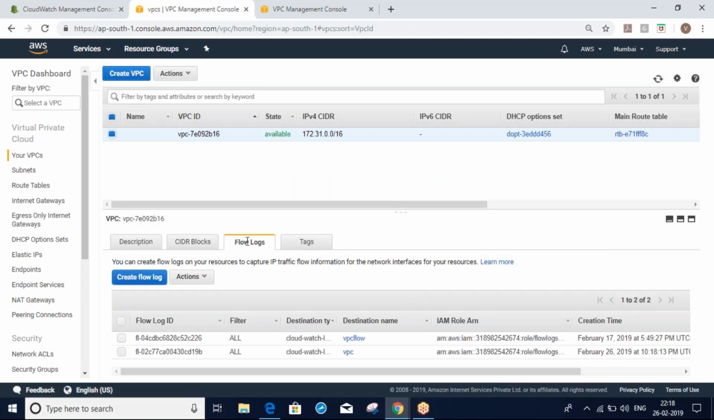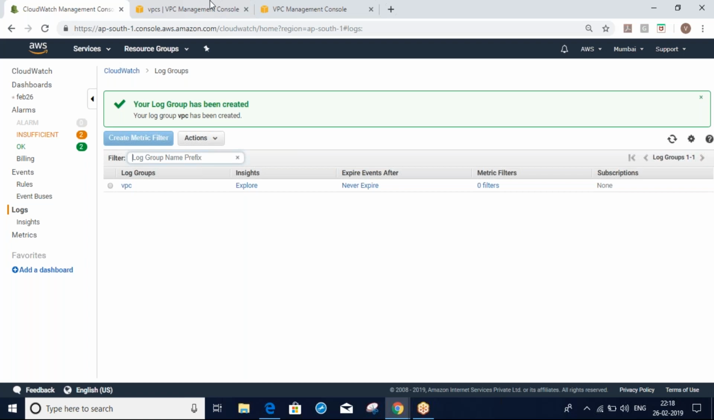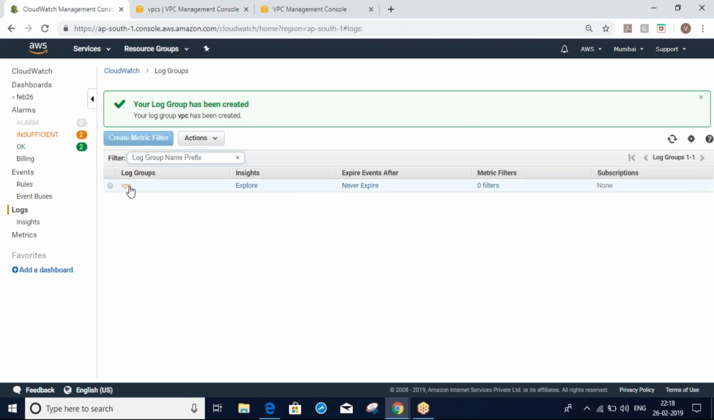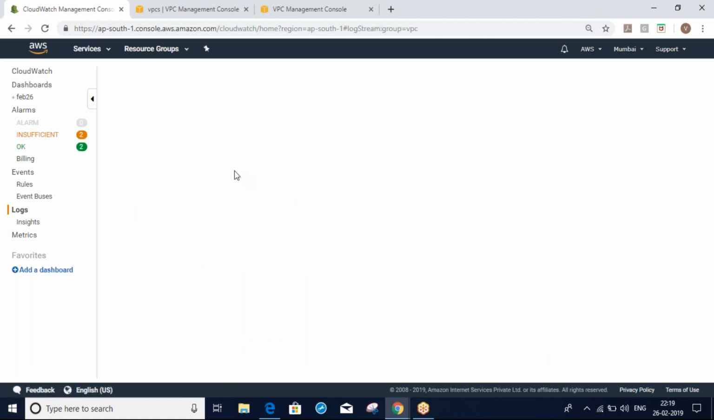So now I have created my VPC flow log. Here I can see all my information, which I filtered: my destination name, the role name, when I created it, all those things. Now if you do some transactions in your VPC, if you try to log in, log out, something in VPC, all those logs you can observe here.